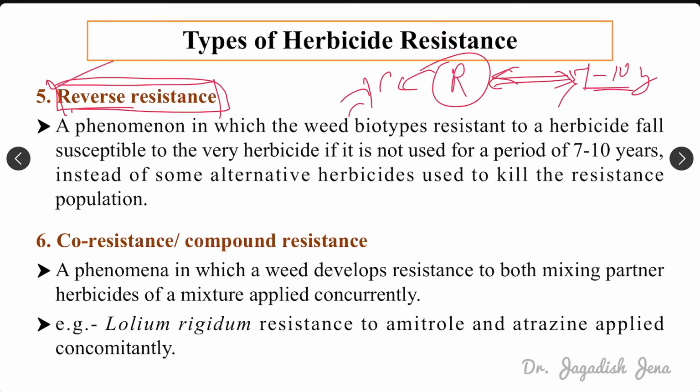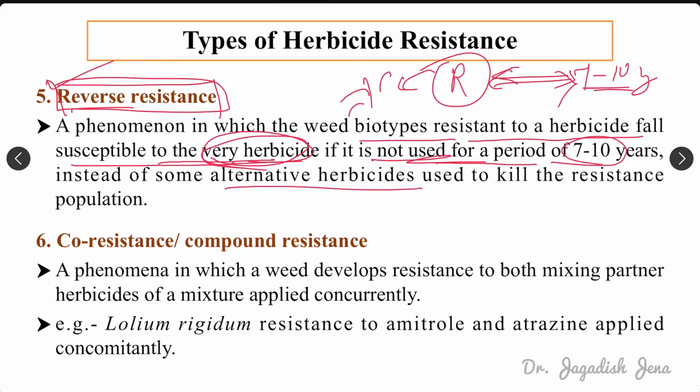That is called reverse resistance: a phenomenon in which a weed biotype resistant to a herbicide becomes susceptible to that herbicide if it is not used for the next 7 to 10 years, with some alternative herbicide used instead to kill the resistant population.